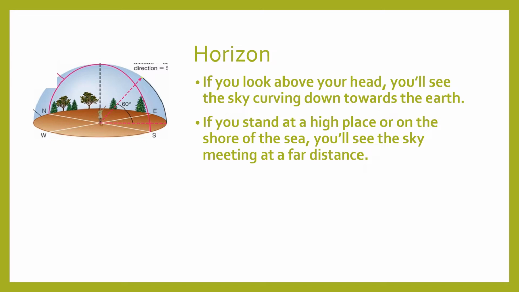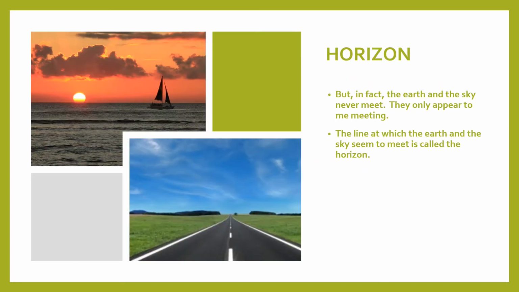Horizon. If you look above your head, you will see the sky curving down towards the earth. If you stand at a high place or on the shore of the sea, you'll see the sky meeting at a far distance. Now, a little more explanation on this.